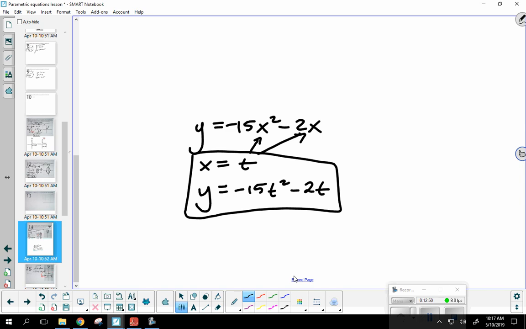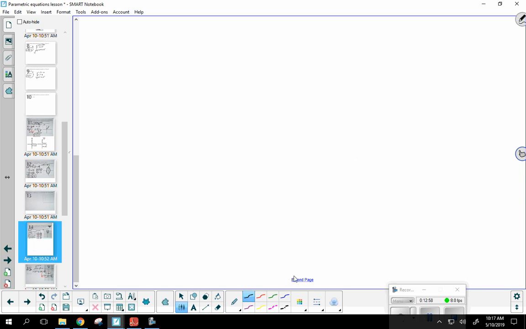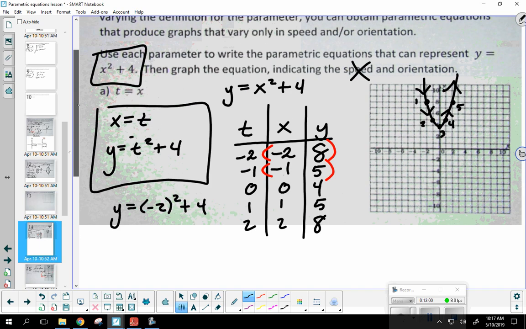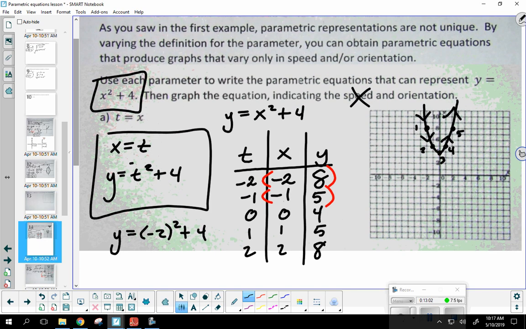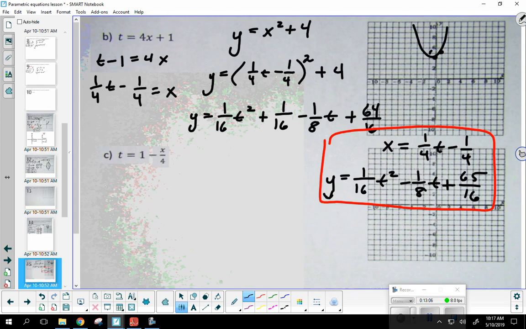And that's what we're doing on these three problems, A, B, and C. Based on the definition we're given for our parameter t, we're figuring out what a pair of equations are going to be. So here was A. It gave me x equals t. We did exactly that. For B, we were given the definition t equals 4x plus 1. And what's in red, that's the pair of parametric equations that we ended up with. Okay, so we want to go ahead and do this one more time.